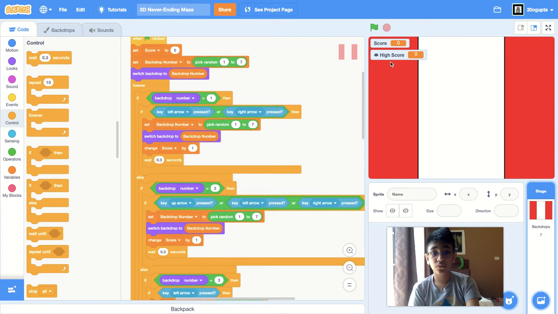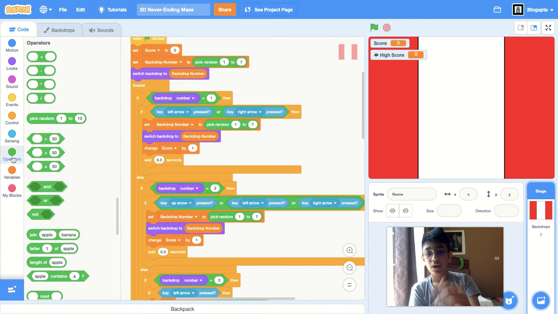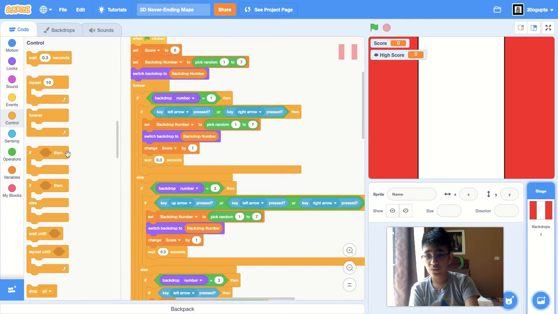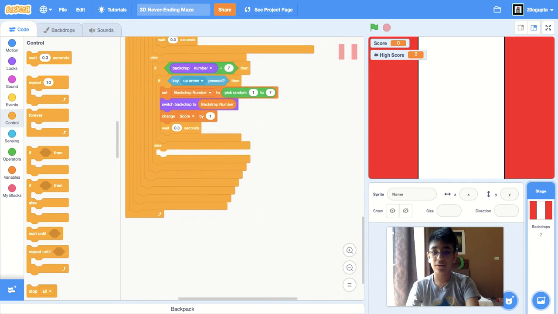Next, I am going to work on the high score block because the score works now. It'll keep going up and up every time you go to the next backdrop. So to change the high score, I'm going to go to variables. I'm going to go to the if block because we need an if block here.